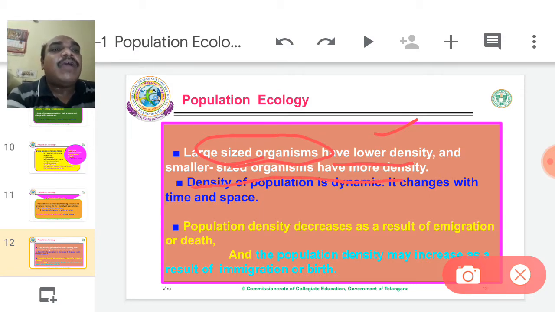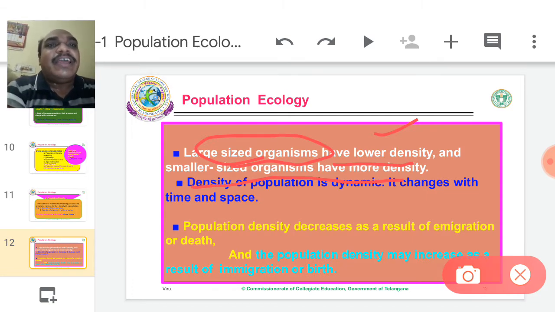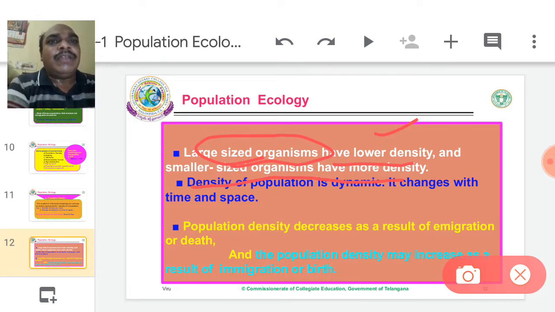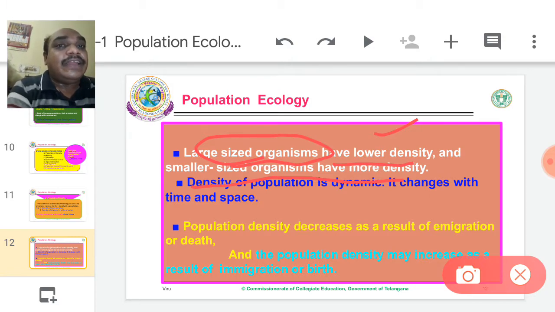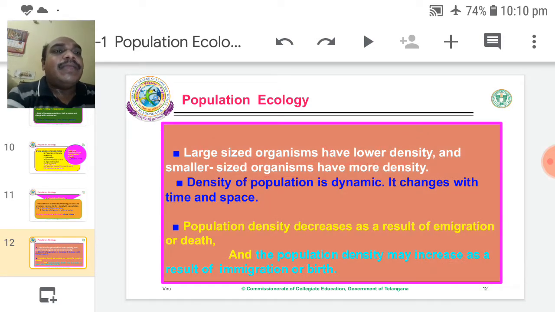Smaller sized organisms have more density. For example, 1 liter of water contains some millions of diatoms. The liter space is very small, just 1 bottle size. How many millions of organisms are in 1 bottle? So the density is too high. Here the size of the organism also decides the density of population. So larger size organisms always give less density, and smaller size organisms give bigger density.